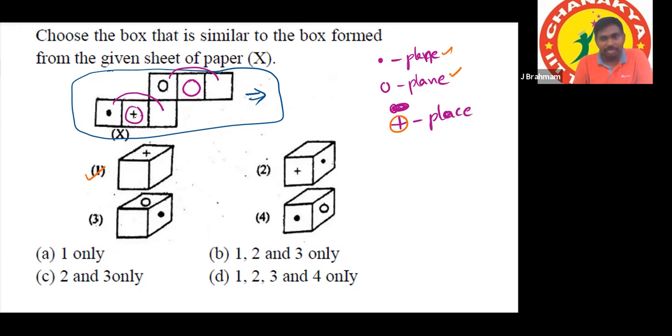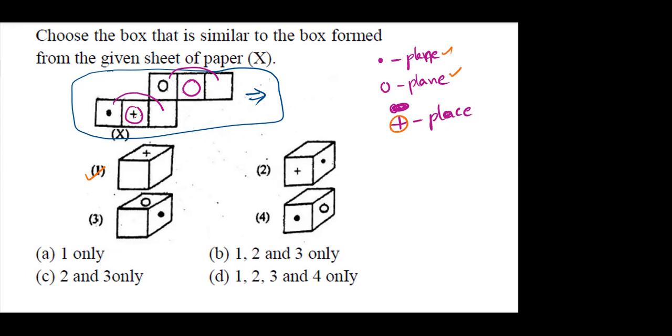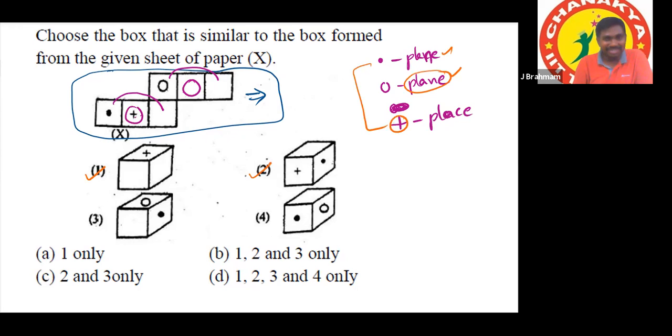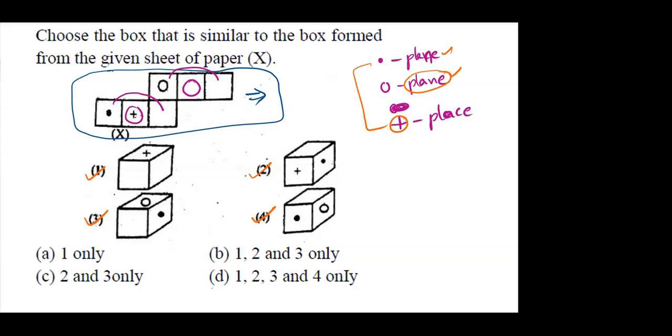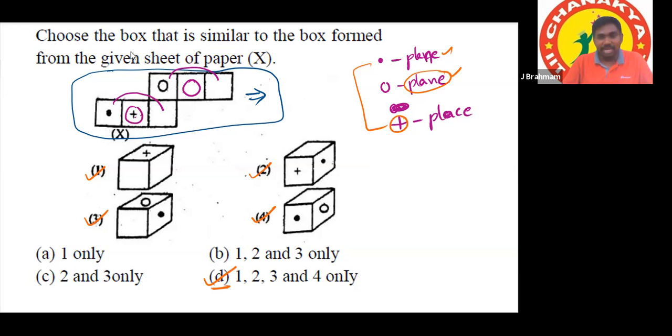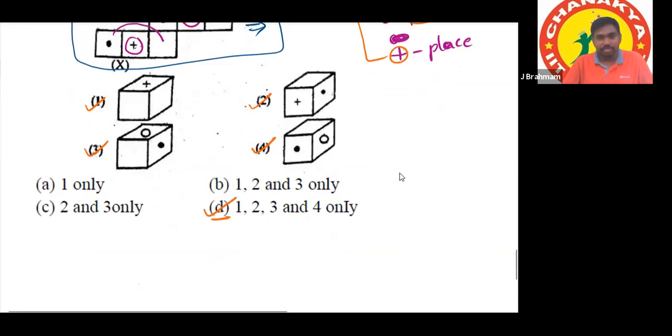Second option can be or cannot be? Can be, sir. Because along with these two can be this plane. Okay. Third option can be or cannot be? Can be, sir. Fourth option can be. Then the answer option is D. Yes, 1, 2, 3, and 4 also possible.